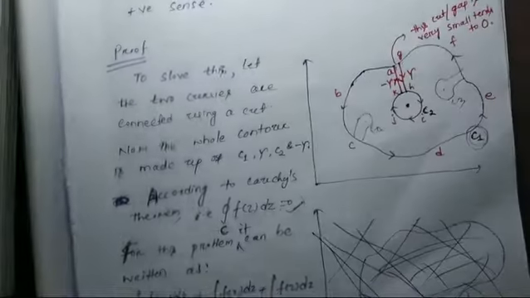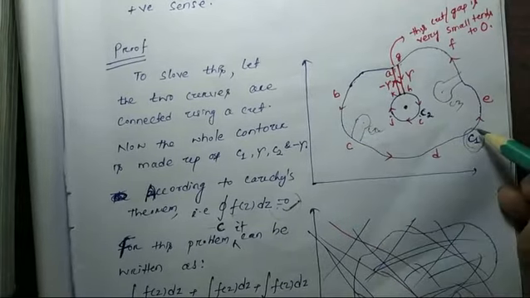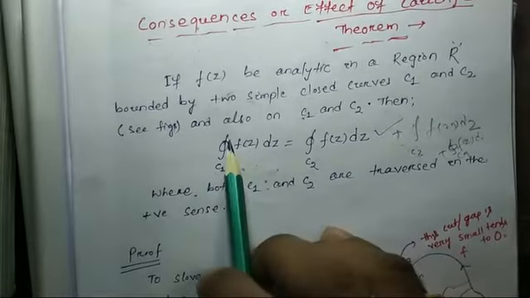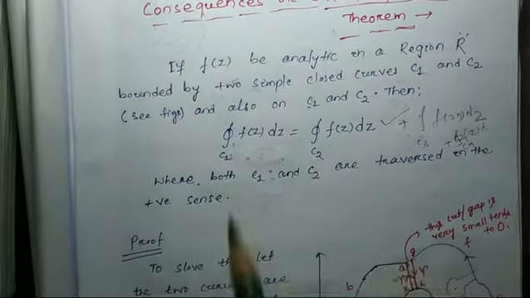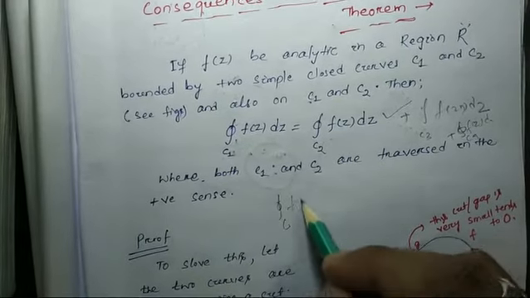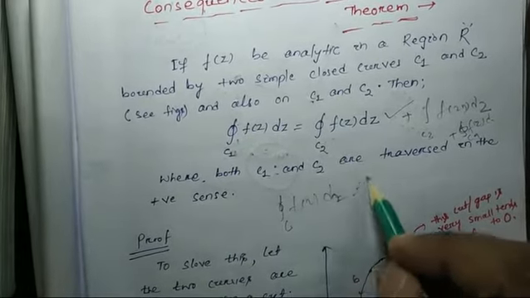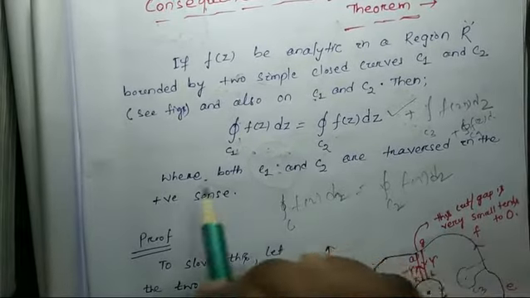Here, when I did the cross cut, this C is named as C1. So only for that it is C1 and it is C2. If I do not change it, then it would be the integral over C of f(z) dz is equal to the integral over C2 of f(z) dz. So it is on the basis of naming.